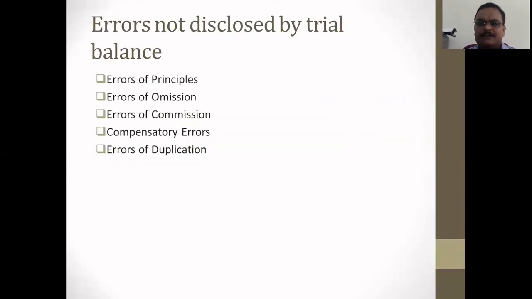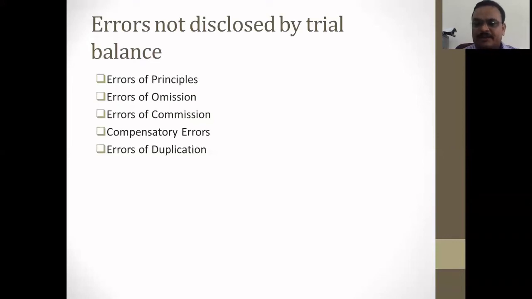There are some errors which are not disclosed by the trial balance. Actually, the trial balance is for arithmetical accuracy, but still some errors are there which are not disclosed by the trial balance. These errors are error of principle, error of omission, error of commission, compensatory errors, and error of duplication. Like error of principle, if there is a mistake at the basic point of making the journal, then that mistake is carried to the ledger and then to the trial balance. So this cannot be disclosed by the preparation of the trial balance.